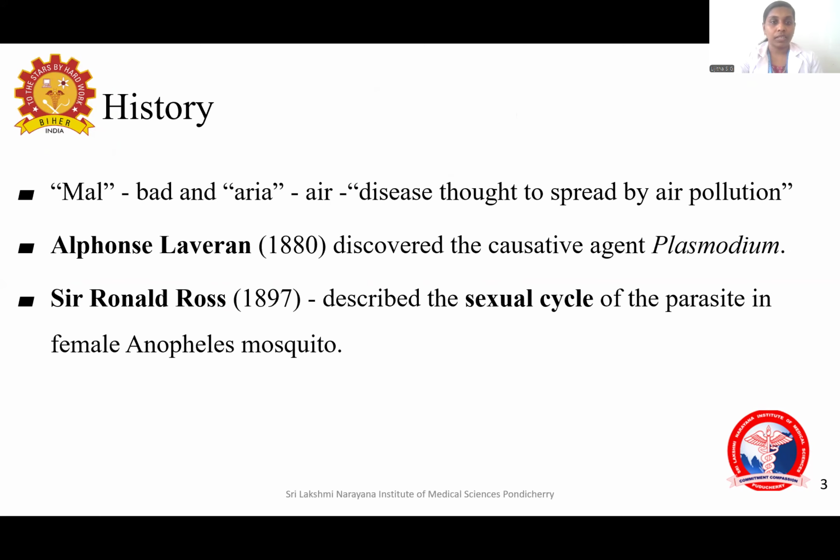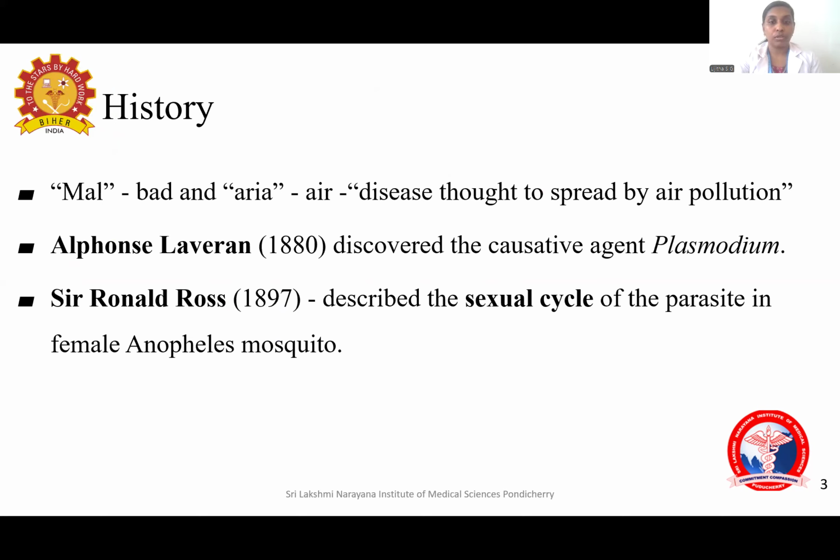So the word malaria came from the two terms bad air. Mal meaning bad and aria meaning air. That is because it was thought that this disease is spread by air pollution. And the causative agent is Plasmodium, and this was discovered by Alphonse Laveran.